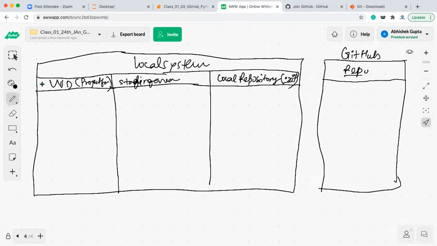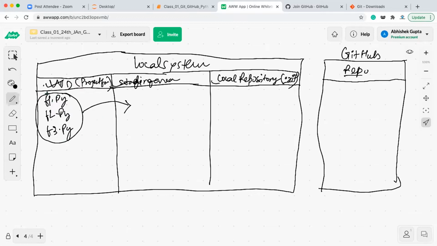As I said, on your local system, first of all, you'll be having the working directory, then the staging area, then the local repository. So this is the project folder. Let's say here you are creating files called f1.py, f2.py, and f3.py. All these changes you want to move to the cloud repository. How can you do that? For doing that, first we will be moving these changes to the staging area.